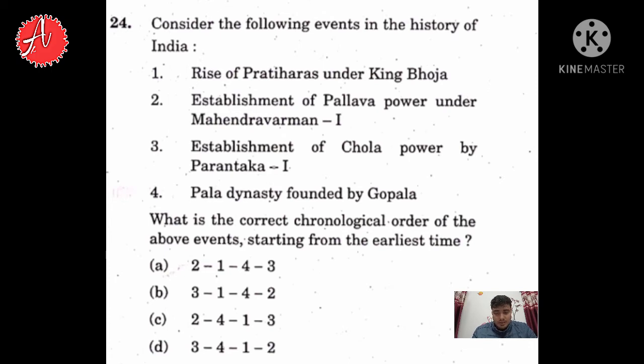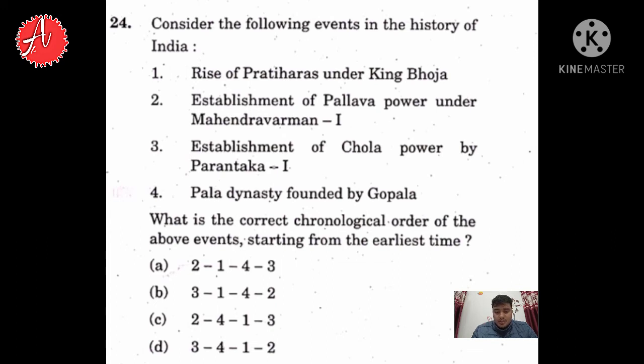So if you see the first statement here, they talked about Pratiharas. For info, there was one dynasty in northern India, the Gurjara-Pratihara, which was founded in the mid 8th century. Under Bhoja's rule, especially, they talked about King Bhoja. So King Bhoja was there in the mid 9th century, you can say from 835 to 885. So you can note down the time if you want to. Then after studying all four statements, we will see the chronological order.